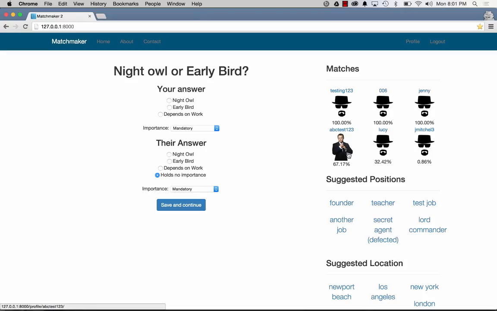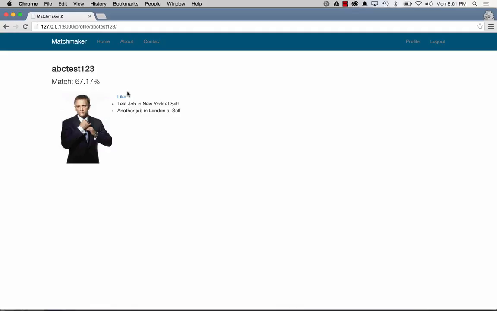Now, if we click on any of these users, I can also go ahead and like this user. What this does is create a mutual like, or mutual interest, in this user, or at least I have one side of it. So for ABC test 123, that user would have to have the other side of it. We quickly updated this in the back end, and if I do a refresh, I now see that it says you're connected. And it'll show their email address if there is one.